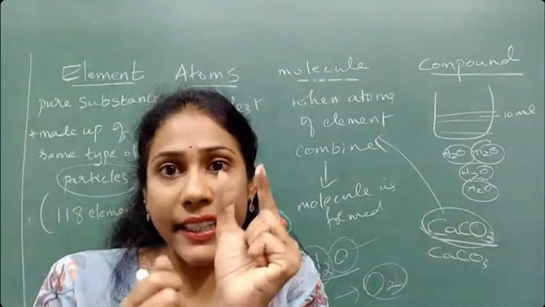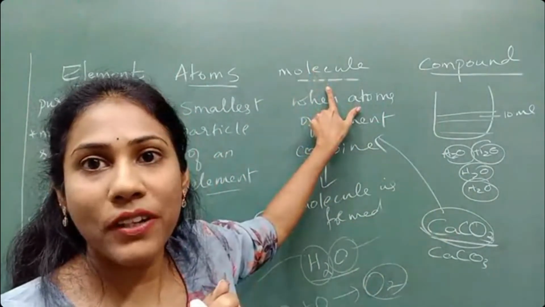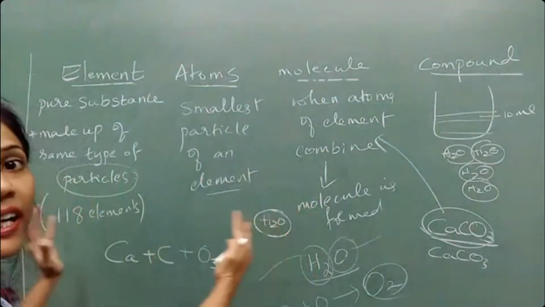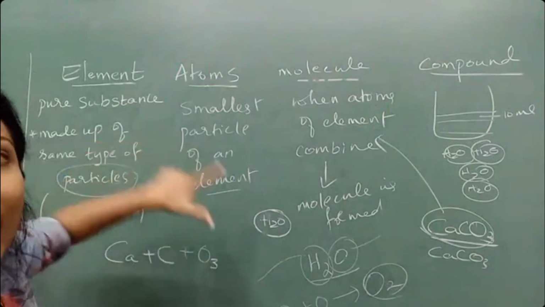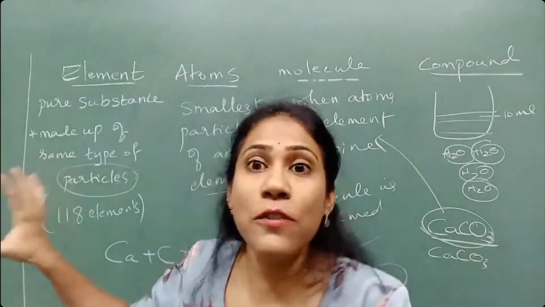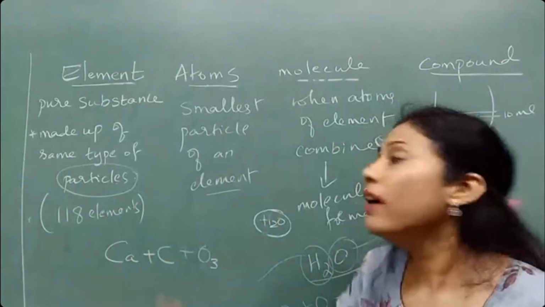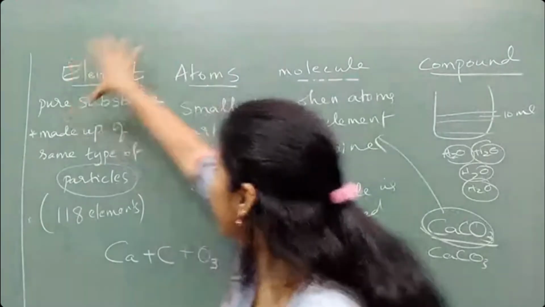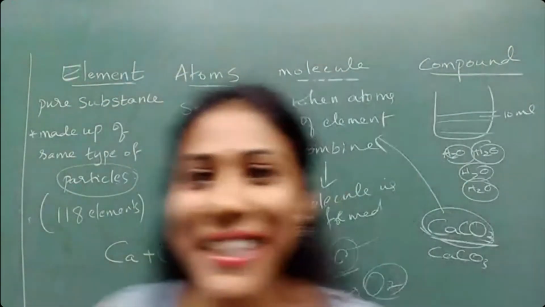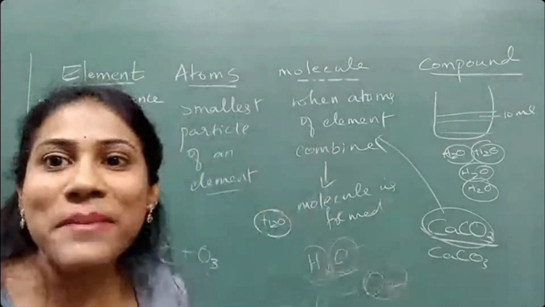Each formula we call a molecule. Molecules are made up by the combination of atoms of elements. So this is the basic difference that everybody must know between element, atom, molecule and compound. So is this clear, guys? Did you get the feeling of understanding these terms now?